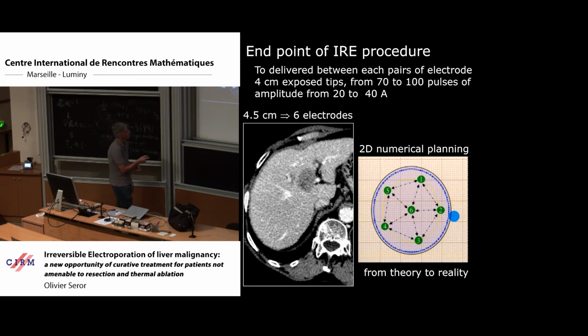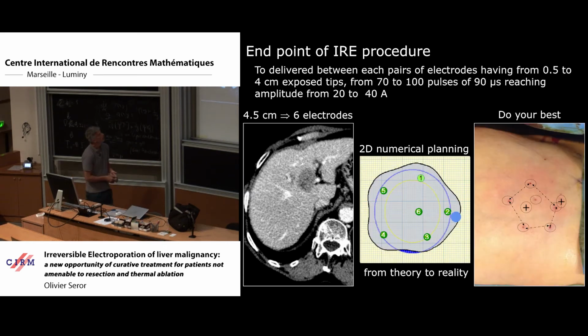to ensure optimal coverage in terms of energy deposition of all the tumor. This is the 2D scheme provided by the device. It said to us, okay, you have to use 6 probes and you have to insert these probes at this distance, in this perfect arrangement.